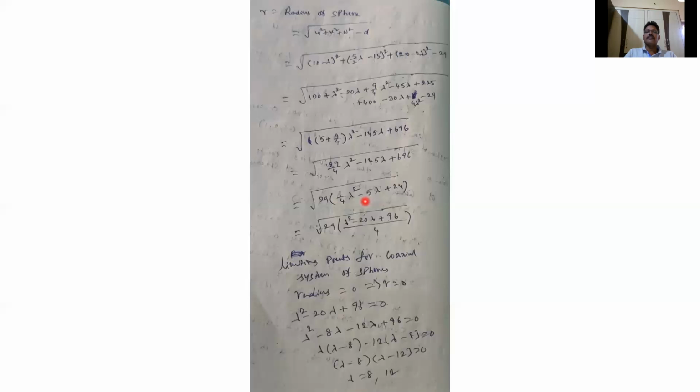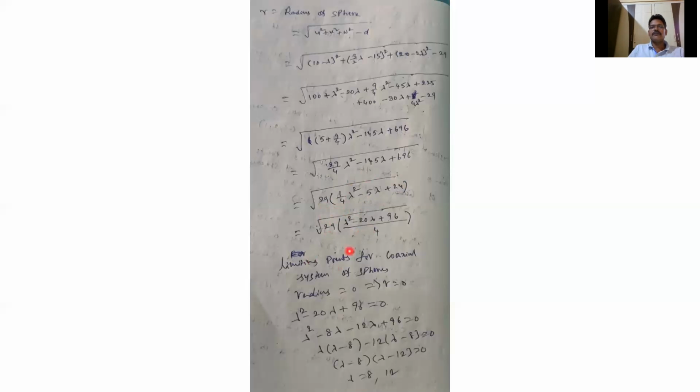5 into 9 is 45 and 5 into 2 is 10, 145. So 29 into 5 is 145 and 29 into 24 is 696. So taking common 29, we get 1 by 4 lambda square minus 5 lambda plus 24. Taking common 29, we will get lambda square minus 20 lambda plus 96 by 4.